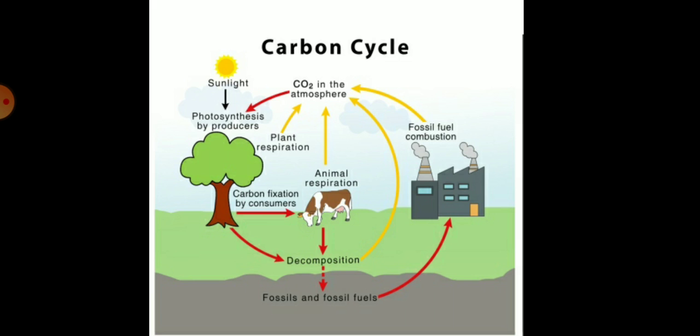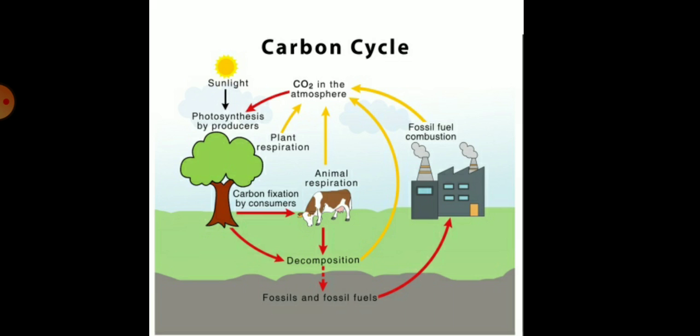Another process that adds carbon dioxide to the atmosphere is combustion, where fuels are burnt to provide energy for various needs like heating, cooking, transportation, and industrial processes.